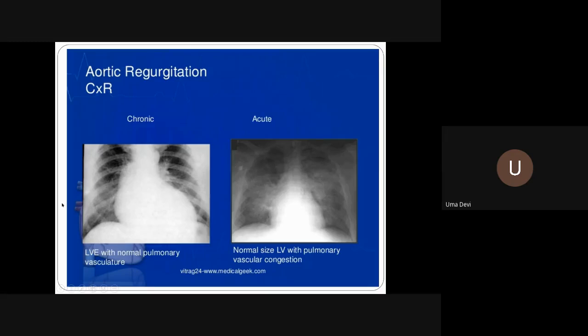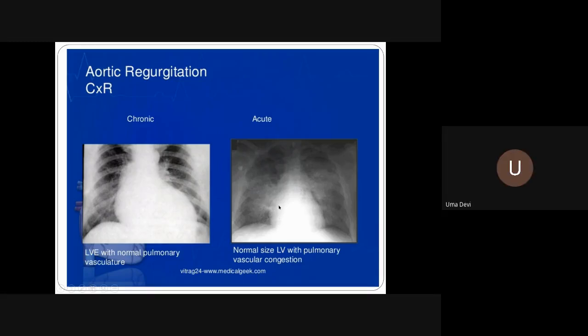So here the heart will be so much enlarged. You will have a big enlarged heart. I told you the transthoracic and this cardiac diameter, this looks bigger than more than half. So almost it is covering 2/3 of your thorax. Whereas in acute AR, what is this? Some bat wing, this is your bat wing appearance. There is some haziness here and here. So this shows what? Pulmonary edema. But the heart is still normal.